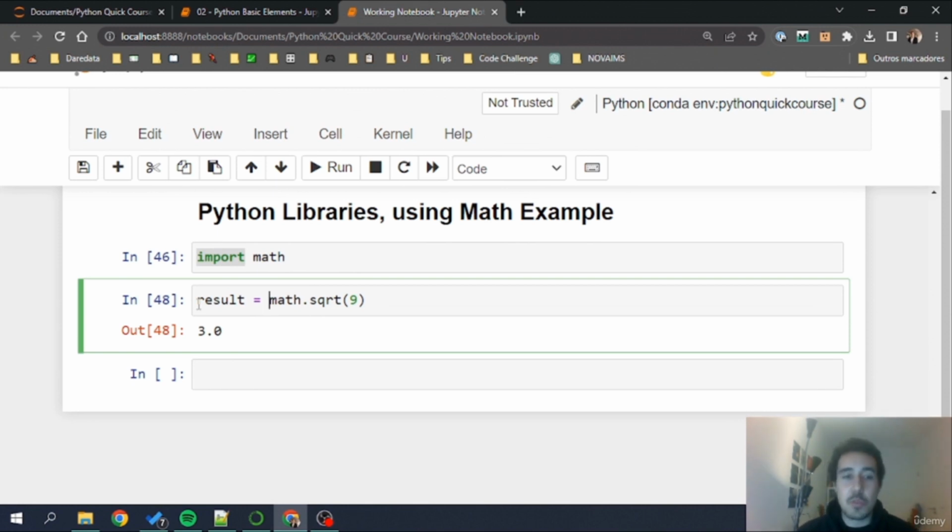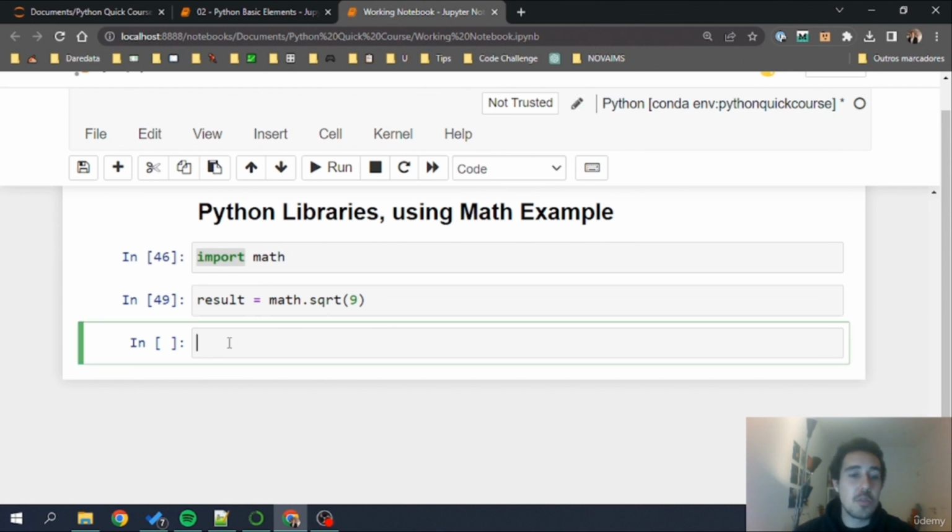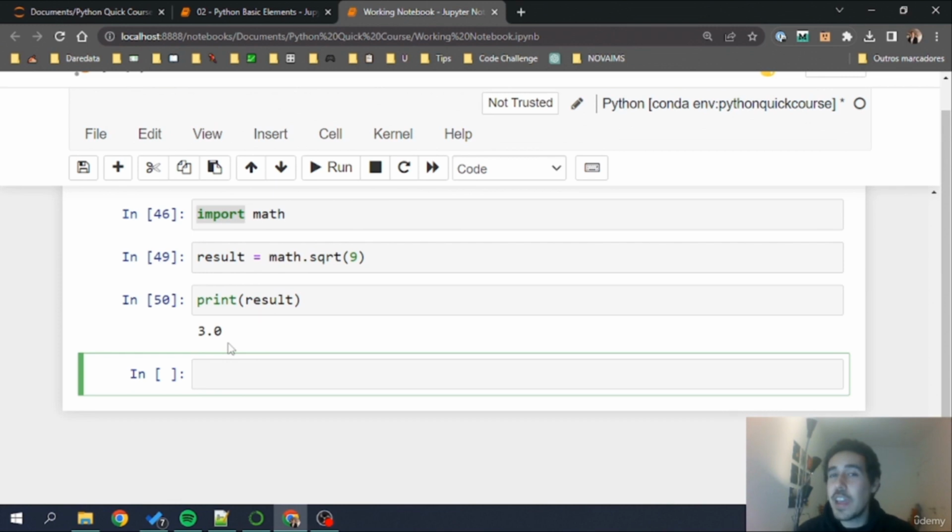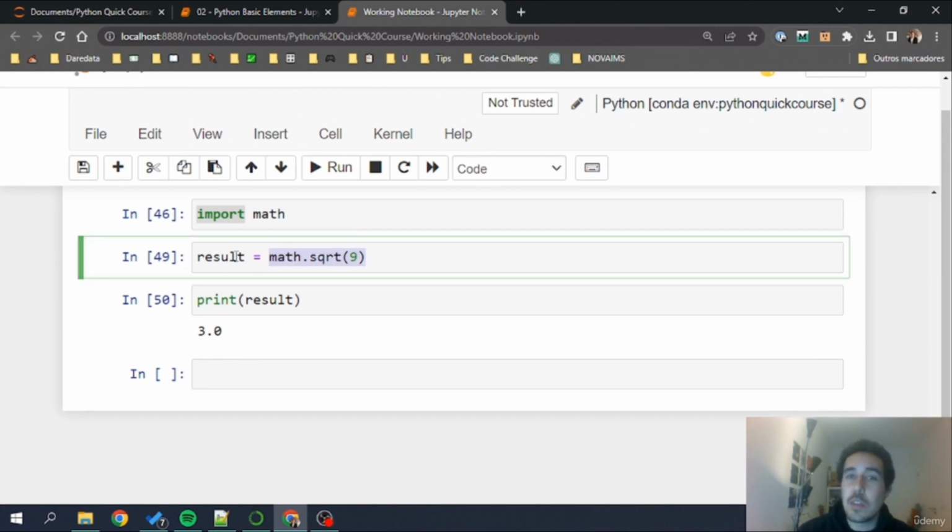So let's see. I'm going to run this one, and now I'm going to see the result. I can even print it. So the result has, of course, stored what I have assigned into the result variable. So I can assign numbers, mathematical calculations, other functions. I can use all of this flexibility in the Python language to pass values around. So in this case, result now contains the square root of the number 9, because that's exactly what I've done using the math.sqrt. Two important things regarding libraries.